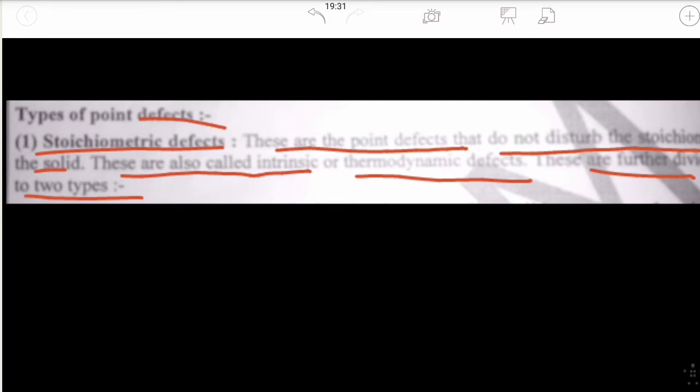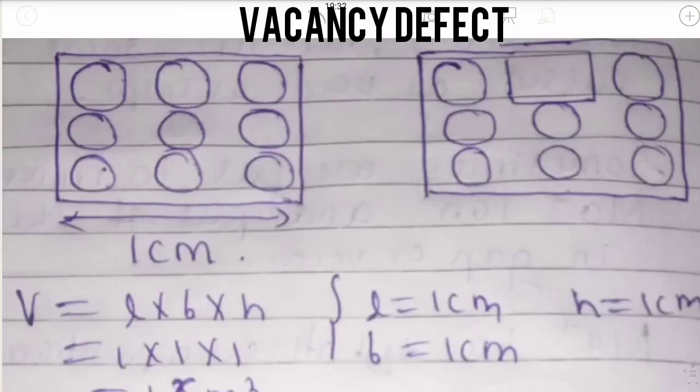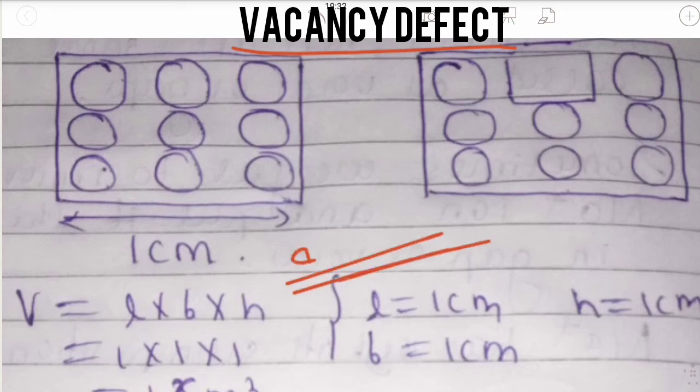This stoichiometric defect does not disturb the stoichiometry of the solid. The first important type of stoichiometric defect is the vacancy defect. What is vacancy? Vacancy means empty space. Vacancy defect is only shown by non-ionic solids.